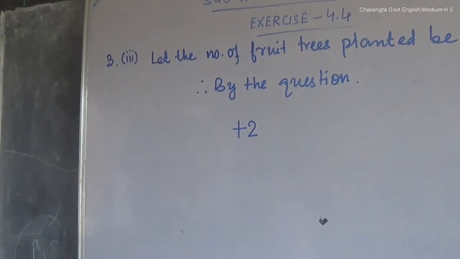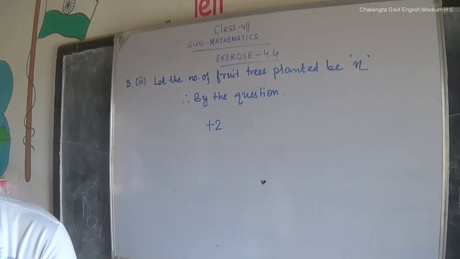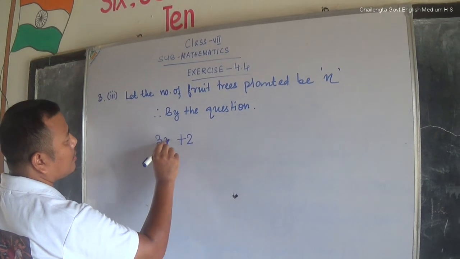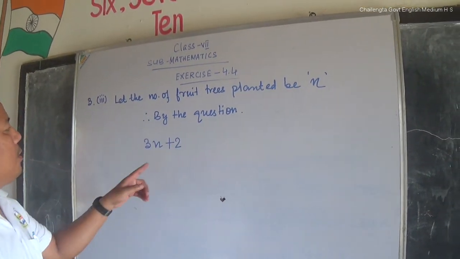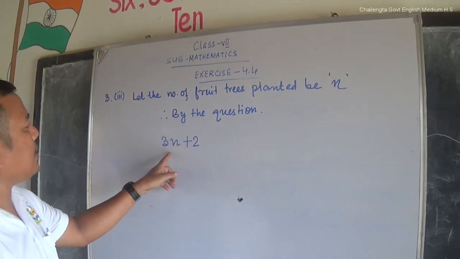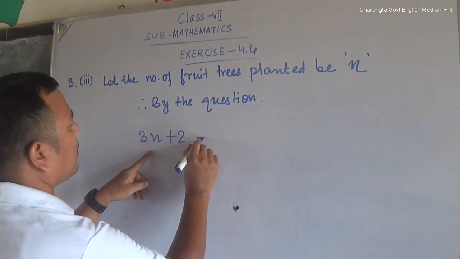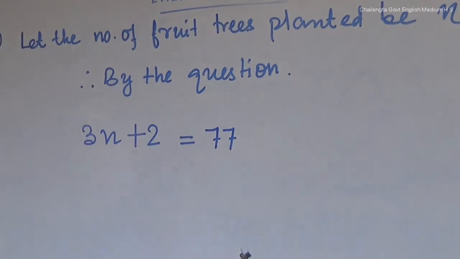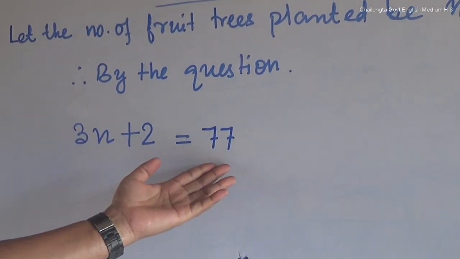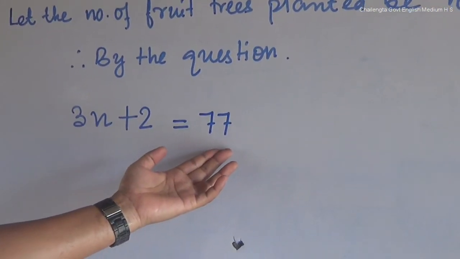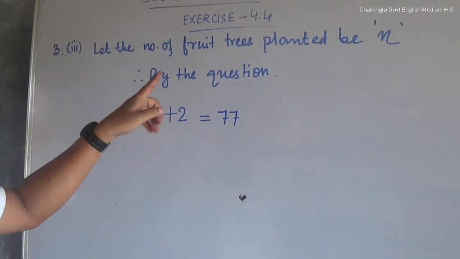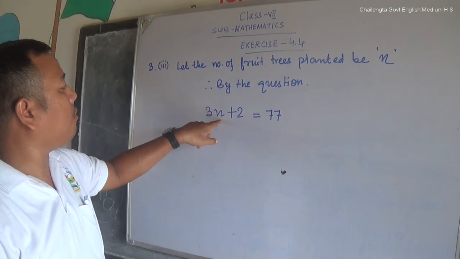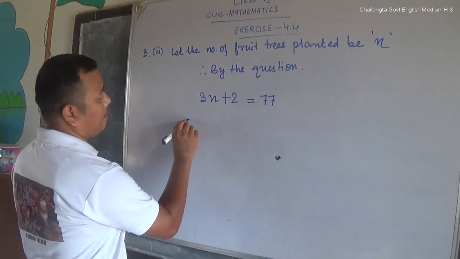That is, you can write 3 times x, plus 2, is 77. These are the number of non-fruit trees planted. This is the number of fruit trees planted. We don't know. Now we have to find the value of x. Let us begin.